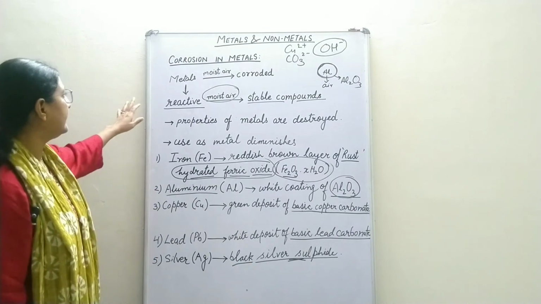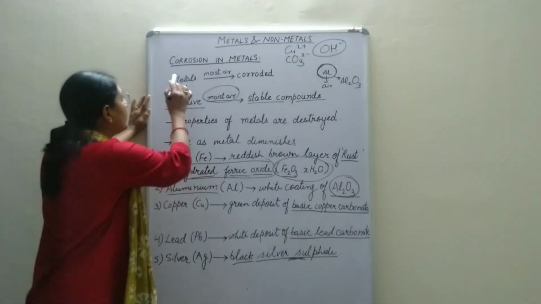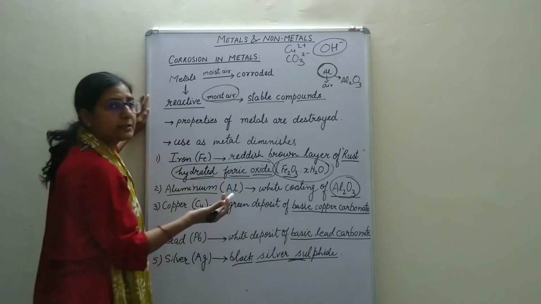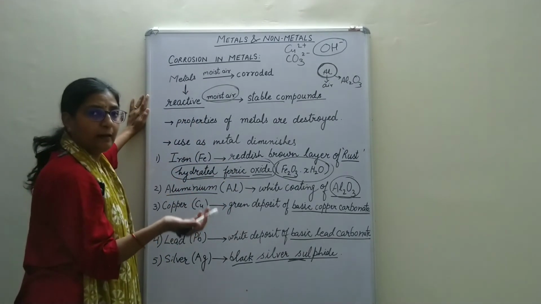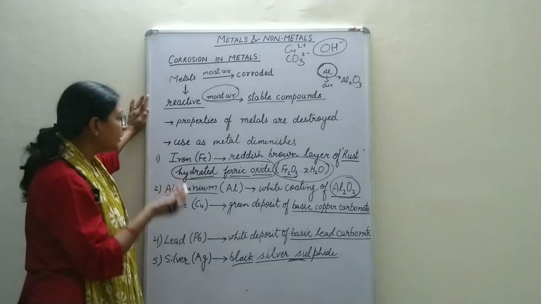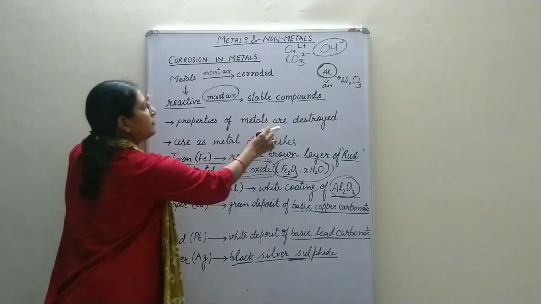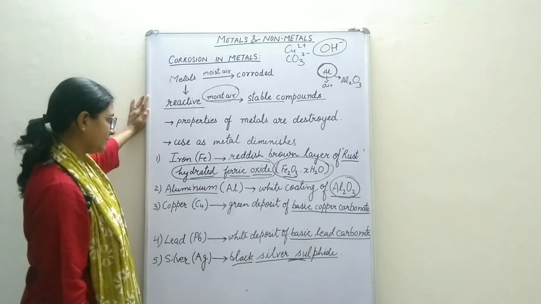So again I am reminding you, what is corrosion in metals? When a metal reacts with the air naturally and forms stable compounds, that is called corrosion. During corrosion, the quality of the metal diminishes and the properties of metals are destroyed.